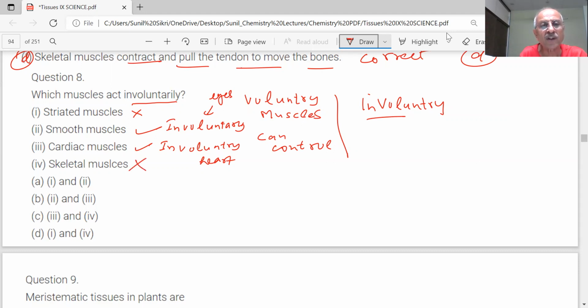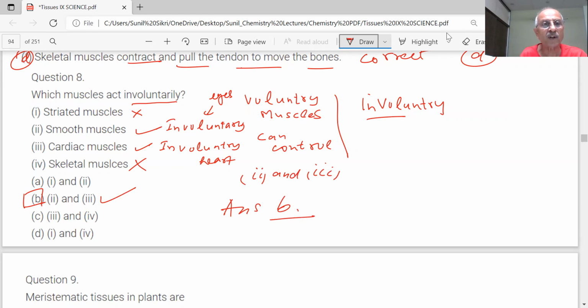So the correct answers are second and third. Option B is the correct answer.